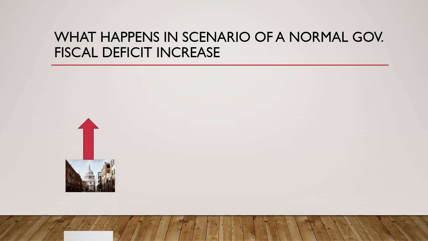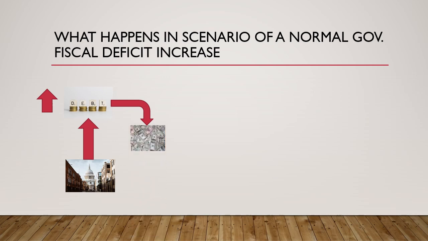So let's assume the government increases its fiscal deficit, which is nothing but the excess of spending over revenue. That is, it takes in more debt. Also, let's assume this debt is monetized by the central bank of the country, and hence the money supply in the economy also goes up. That would mean that the demand in the economy goes up.